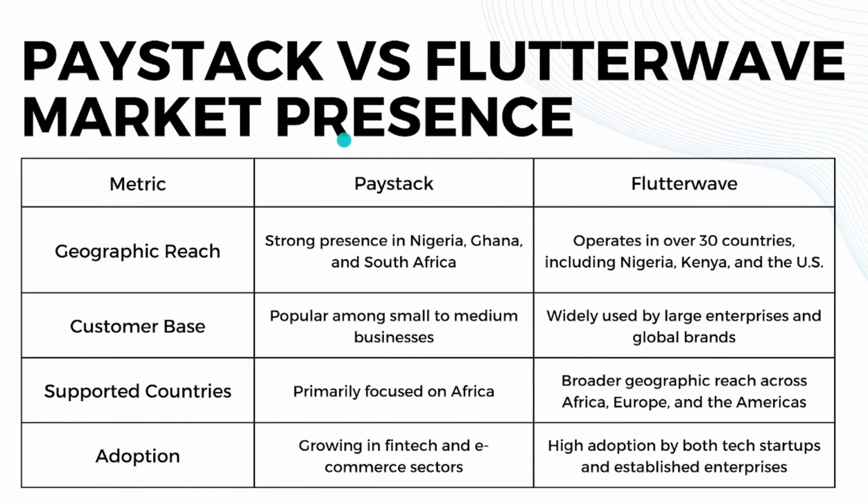And let's talk about their market presence. When we talk about geographic reach, Paystack is strong. They have a strong presence in Nigeria, Ghana, and South Africa, while Flutterwave operates in over 30 countries, including Nigeria, Kenya, and the US. For their customer base, Paystack is popular among small to medium businesses, while Flutterwave is widely used by large enterprises and global brands. And for supported countries, Paystack is primarily focused on Africa, while Flutterwave has a broader geographic reach across Africa, Europe, and America.